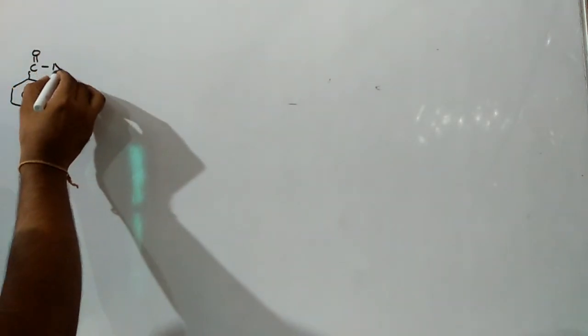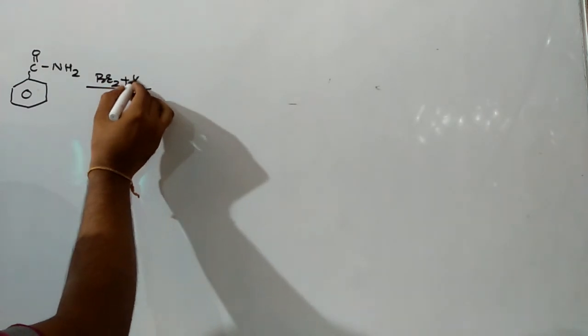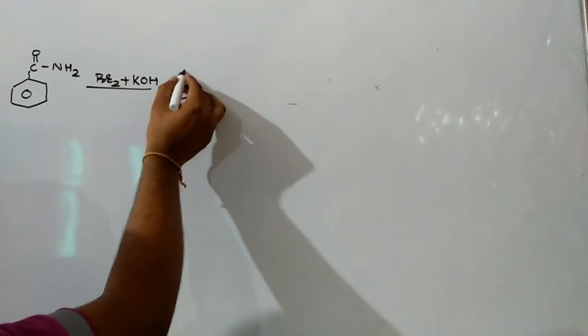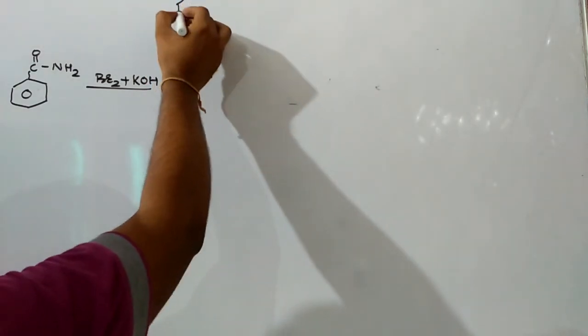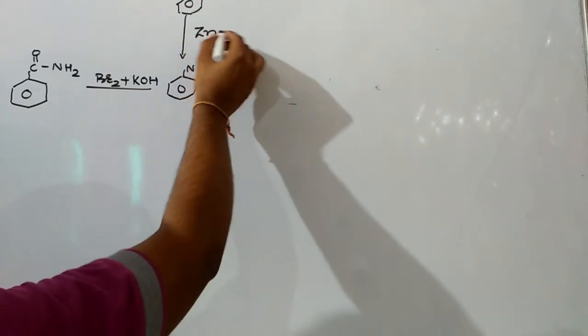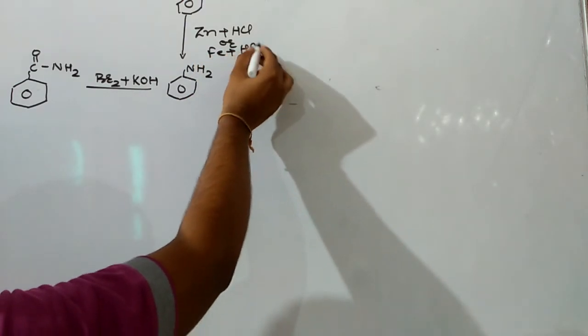In haloarene and haloalkane, which we have discussed already, first we can take benzene carboxamide, and that compound reacts with Br2 in presence of KOH, due to which the product formed will be aniline. That aniline can also be produced from nitrobenzene by reduction in acidic medium, with zinc in presence of HCl, or iron in presence of HCl.